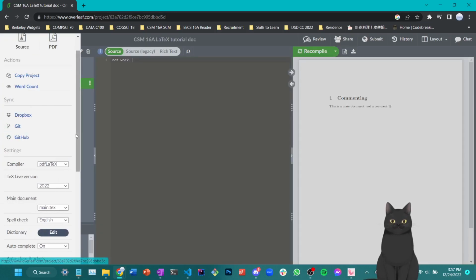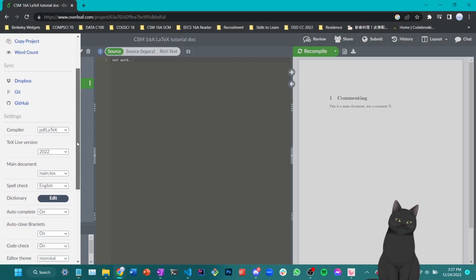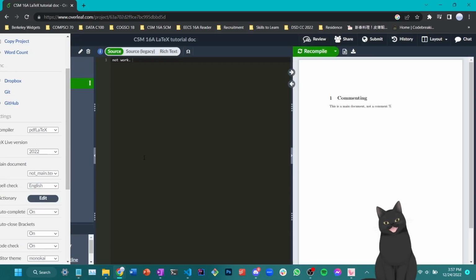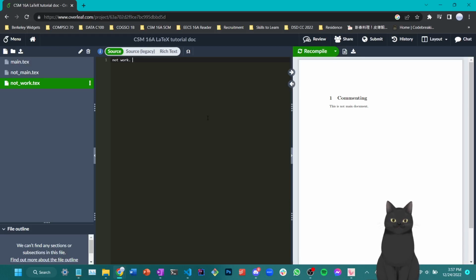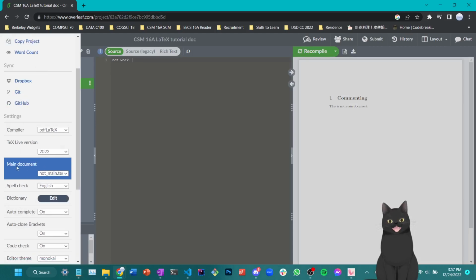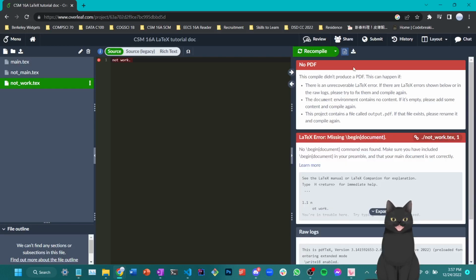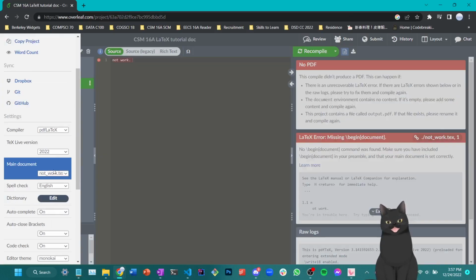The reason why is because when Overleaf encounters a file that it cannot compile, it goes back to the main document and compiles the main document, which in this case is called main.tex, which is why you see the main document content showing up here. If I switch this to not main.tex, I'll get "this is not main document," because not main is the main document. What if I switch it to this not work document here, which is not supposed to be compiled? Then I get a no PDF error, which means that my PDF just does not work at all. Let's switch this back to main.